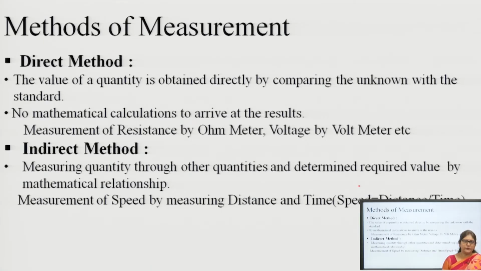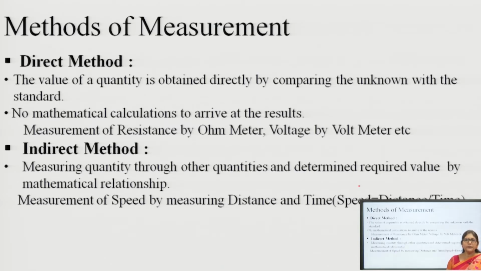Then methods of measurement. There are only 2 methods, one is direct method and other is indirect method. In the direct method we are not using any mathematical calculation and we measure the physical quantity by the instrument directly. We can measure the voltage, current or resistance, the length of any cloth or other things by the direct method.